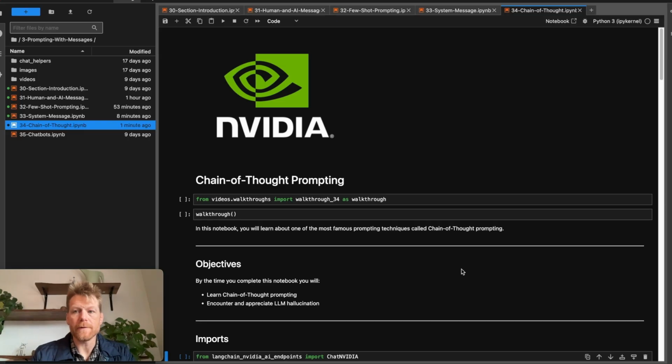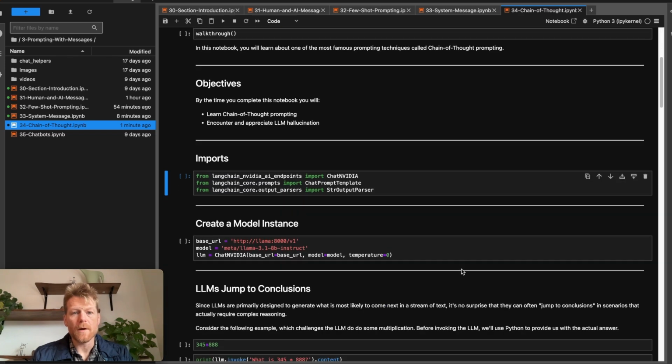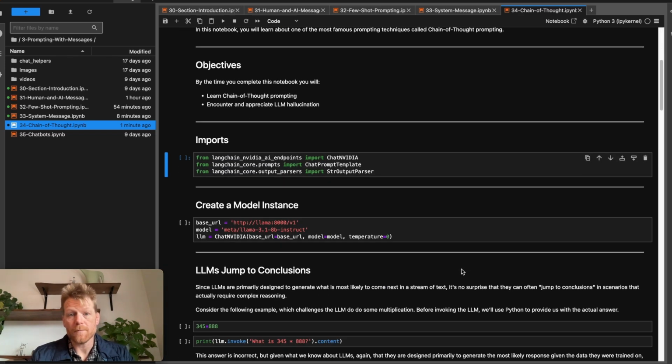Welcome to Notebook 34, Chain of Thought Prompting. In this notebook, you're going to learn about one of the most famous prompting techniques called Chain of Thought Prompting. By the time you complete this notebook, you'll learn Chain of Thought Prompting, and you'll also encounter and appreciate something called Large Language Model Hallucination.